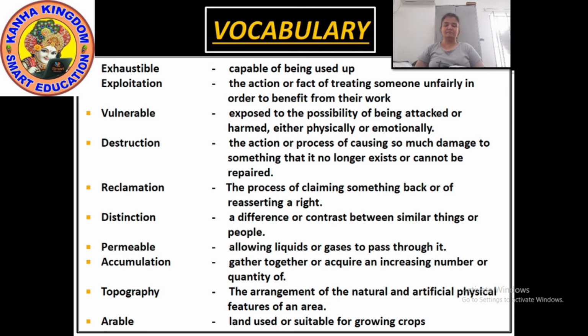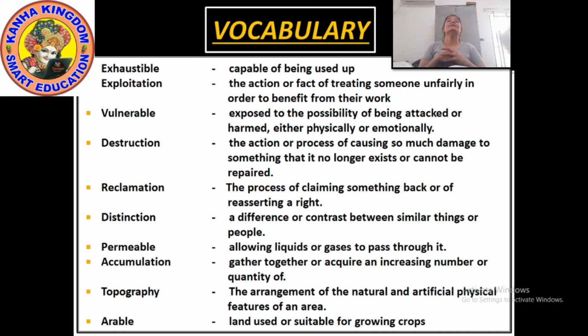Next, accumulation. Accumulation means to gather together or acquire an increasing number or quantity of. Okay. Next, topography.